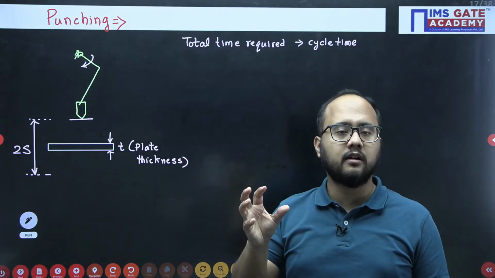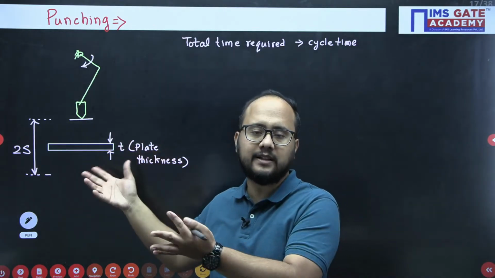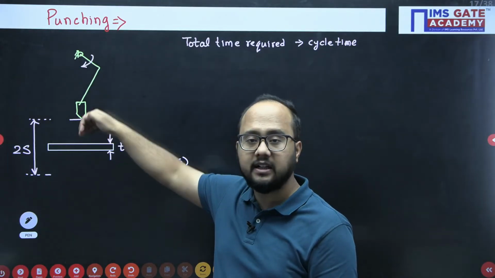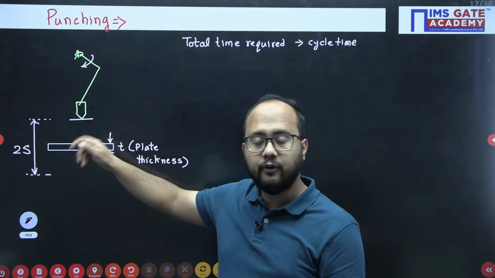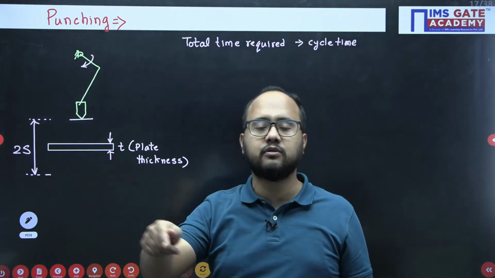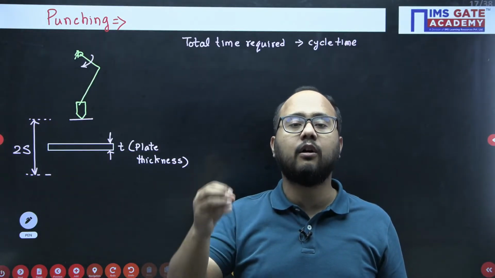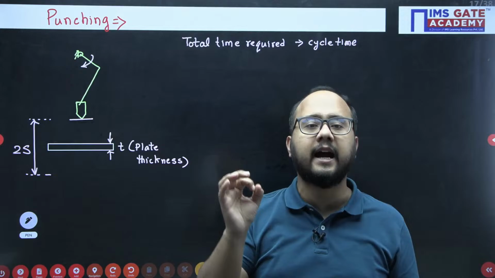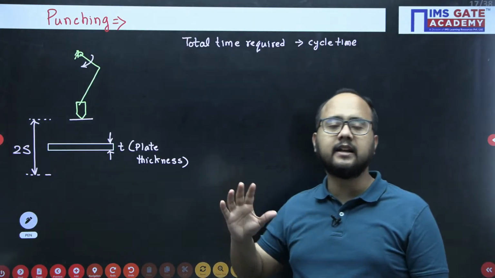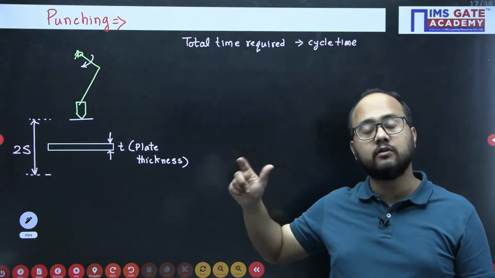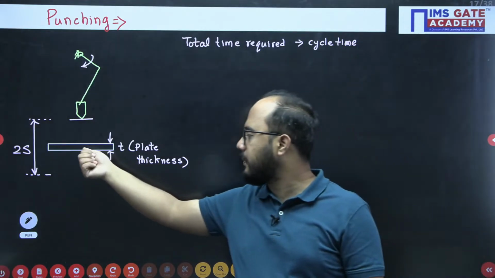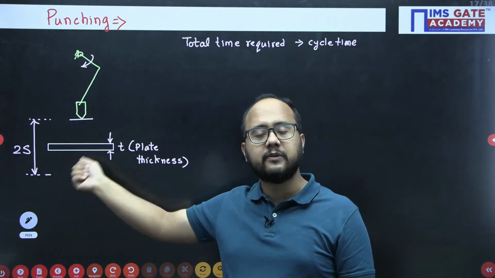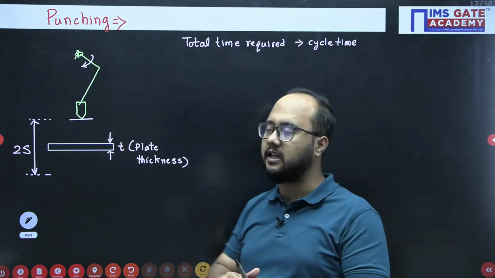No useful work, basically. See, punching happens here when it punches the plate. For that only, whatever time is required is known as the actual punching time. Apart from that, all the stroke movement is idle. Nothing we are getting from it. That is why it is known as idle stroke. Actual punching happens here, so for that punching, whatever time is required is known as actual punching time.